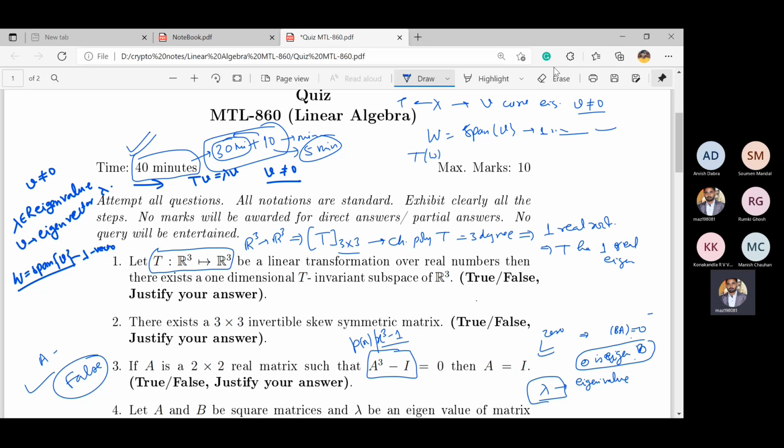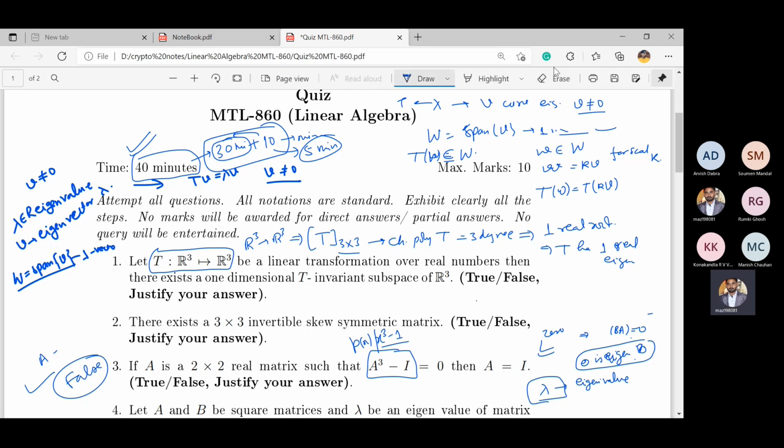Now we have to show T(W) is contained in W. If you take any w in W, it is of the form w equals kv for some scalar k. Now you put T(w), you get T(kv).